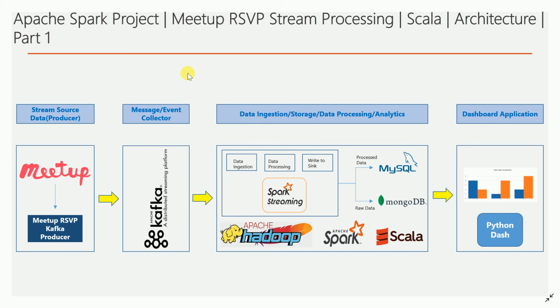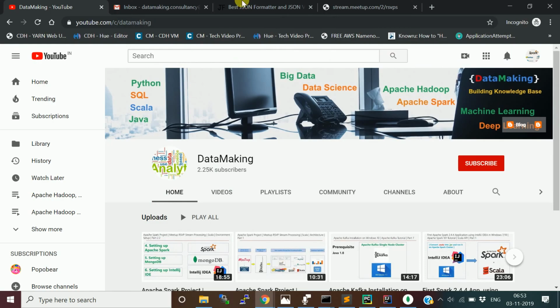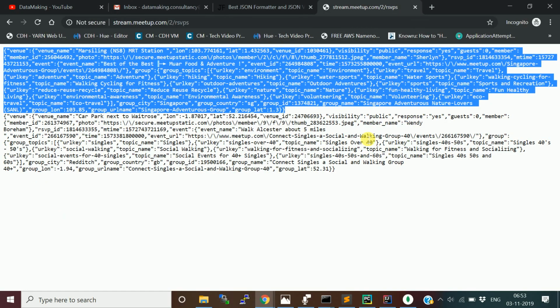So in this project, what we are doing is taking stream data which is publicly available. Meetup.com gives a REST API for streaming the RSVP data. RSVP data is basically when people put events on meetup.com about their meetup or event, and people go and say RSVP. RSVP is mainly for "please reply".